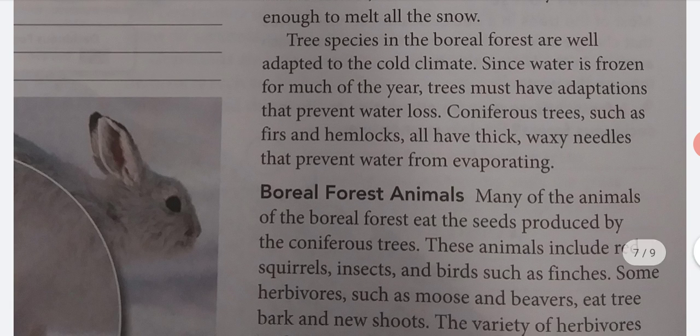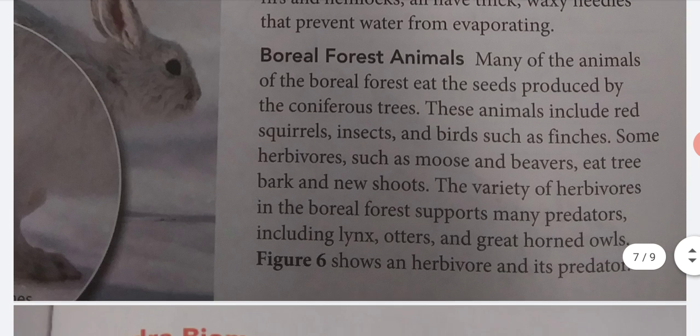Tree species in the boreal forest are well adapted to the cold climate. Since water is frozen for much of the year, trees must have adaptations that prevent water loss. Coniferous trees, such as firs and hemlocks, all have thick, waxy needles that prevent water from evaporating.